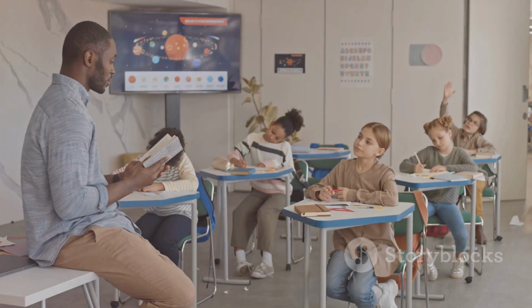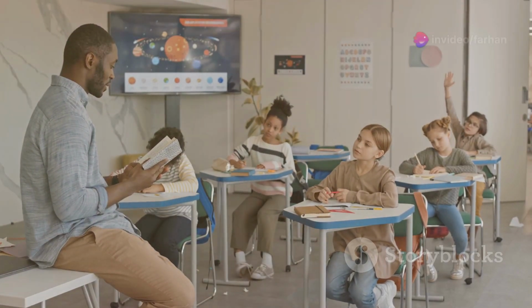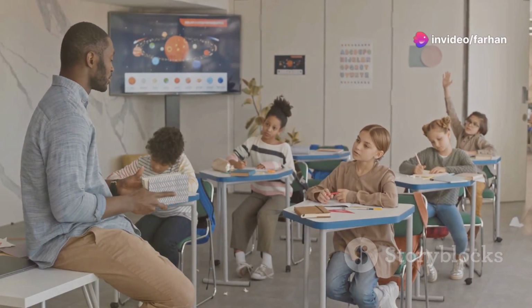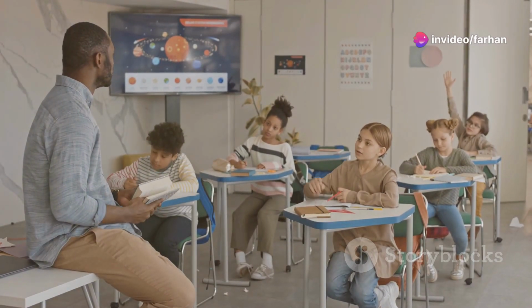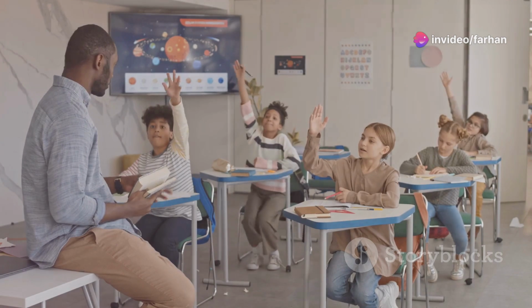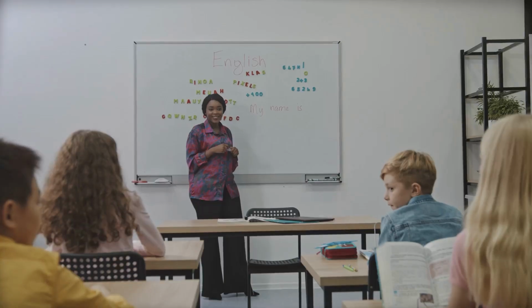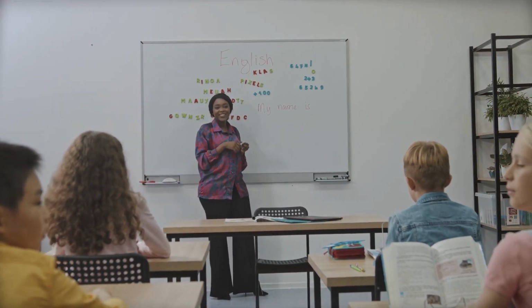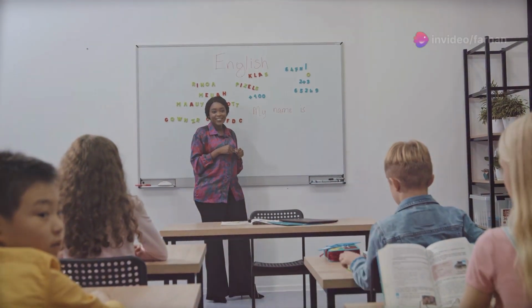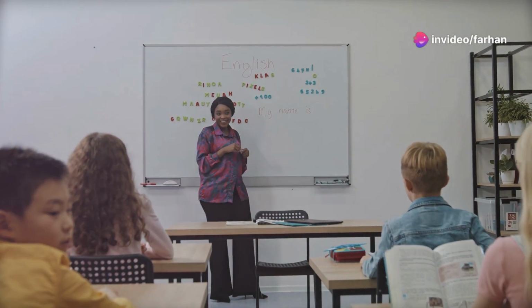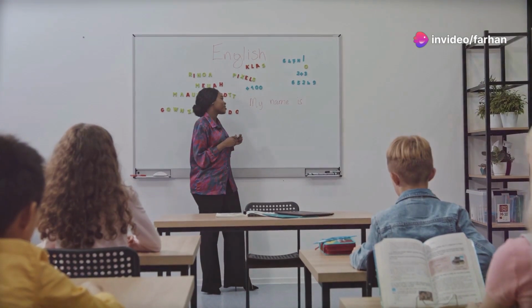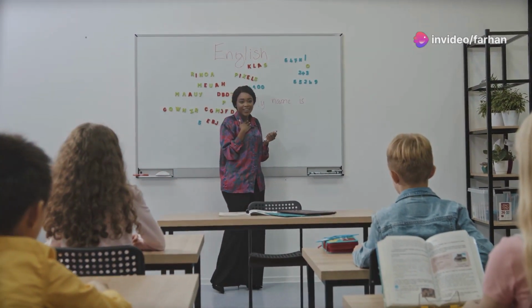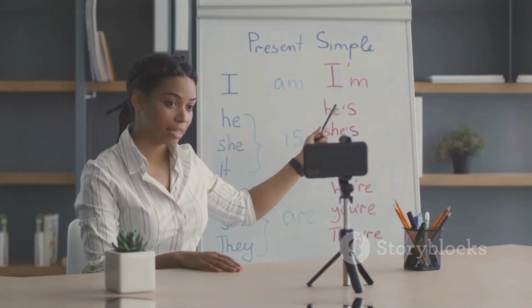The future perfect, formed with will have or shall have plus the past participle, indicates an action that will be completed by a specific point in the future. Finally, the future perfect continuous, formed with will have been or shall have been plus the ing form of the verb, emphasizes the duration of an action that will continue up to a specific point in the future.